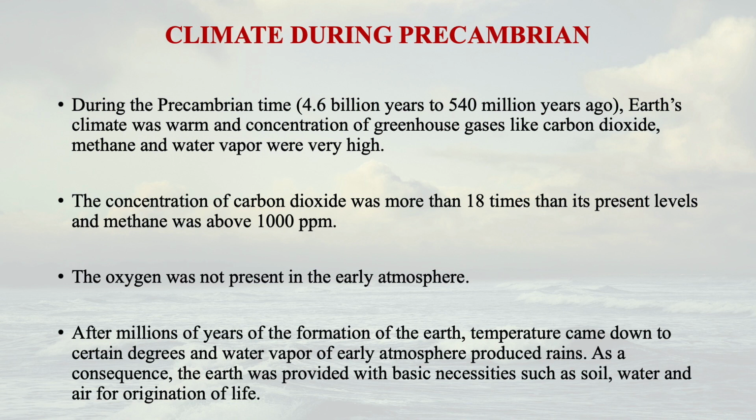Rainfall is the most important thing, because as a consequence of the severe downpour, the earth was provided with all the basic necessities like water, which is very important, and soil and air for the origin of life. And that is the trigger point. So oxygen formation was a trigger point, and slowly and steadily oxygen was formed, and thereafter life emerged.